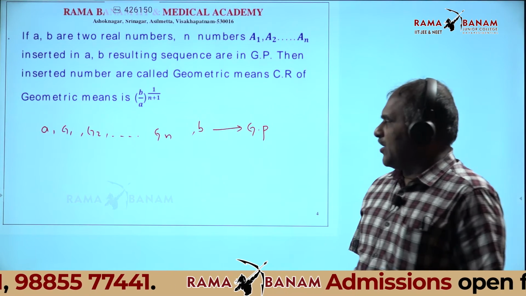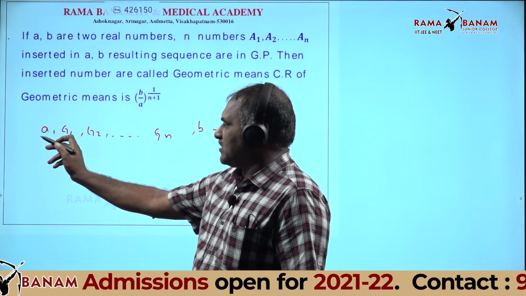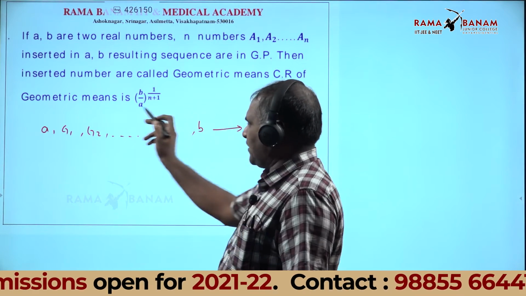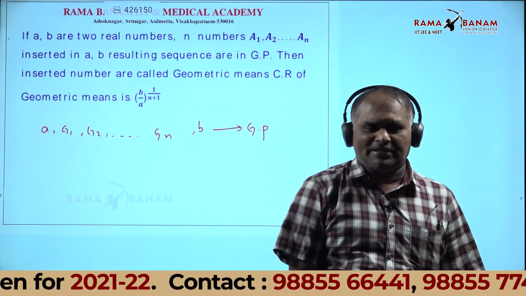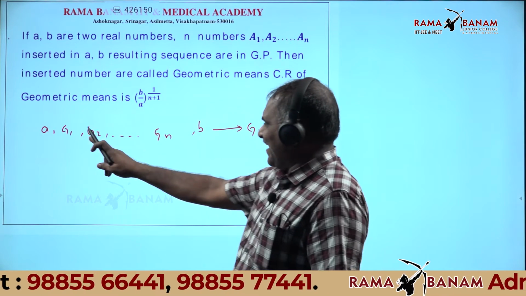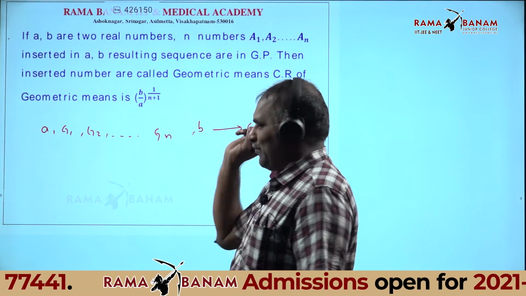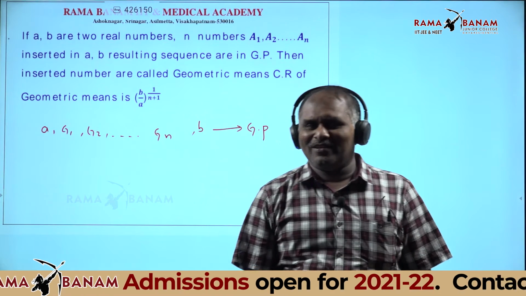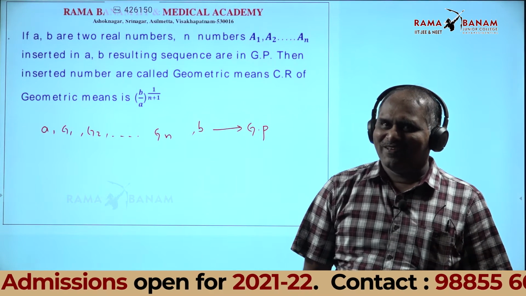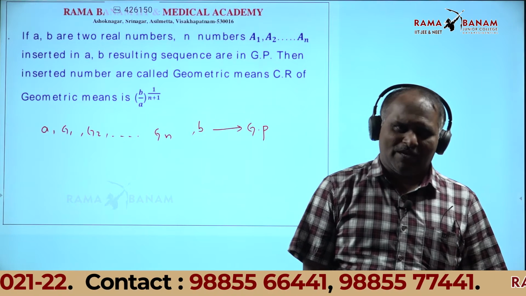Here n numbers are inserted. In this total sequence, what is the number of terms? Here n numbers will be there, here one number, here one number. Total how many? 2 plus n. Very good. N plus 2 terms are there.